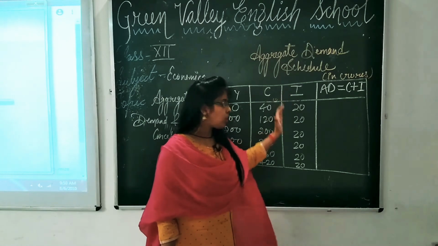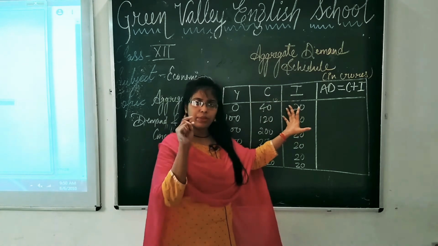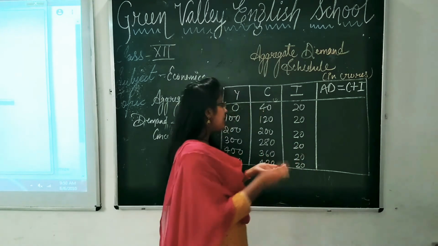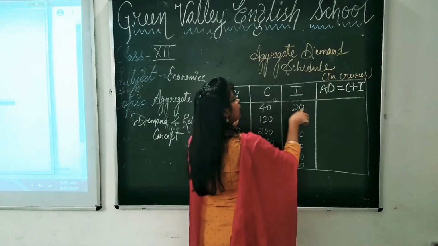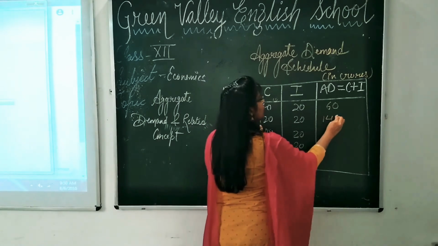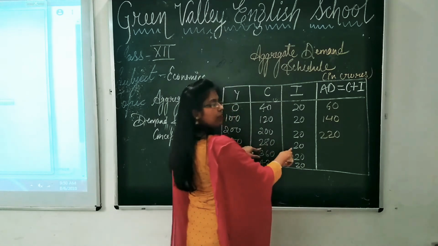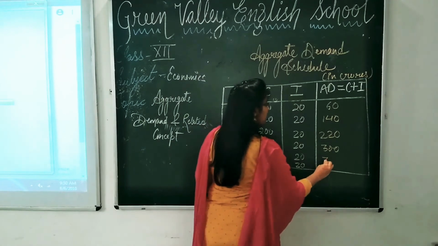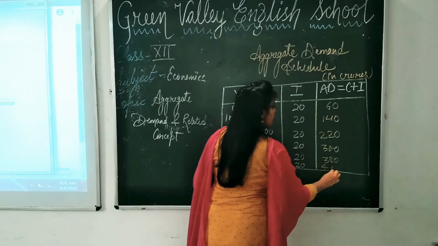Investment being constant, 20-20-20. Now this is autonomous investment, meaning investment is not changed, it is constant. Now we have to see AD. What will be the AD? C plus I. So C plus I at 0 level of income, AD will be 40 plus 20, 60. 120 plus 20, 140. 200 plus 20, 220. 280 plus 20, 300. 360 plus 20, 380. 420 plus 20, 440.